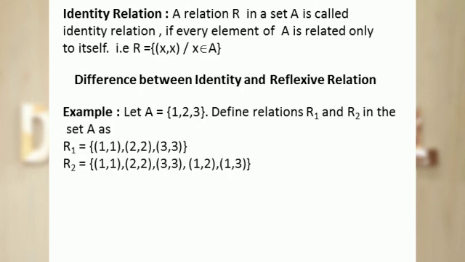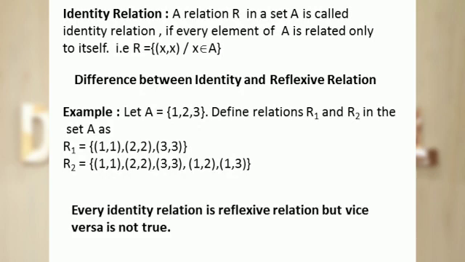As you can see, 1 belongs to set A, ordered pair (1, 1) belongs to R1. 2 belongs to set A, ordered pair (2, 2) belongs to R1. 3 belongs to set A, ordered pair (3, 3) belongs to R1. R1 satisfies the condition of identity and reflexive, both the relations. So R1 is reflexive as well as identity relation. But R2 contains some extra ordered pairs (1, 2) and (1, 3) also. So R2 satisfies the condition of reflexivity only. So we conclude that every identity relation is a reflexive relation, but vice versa is not true.